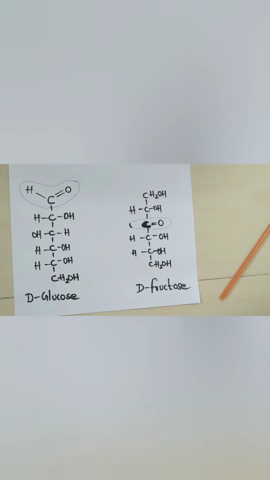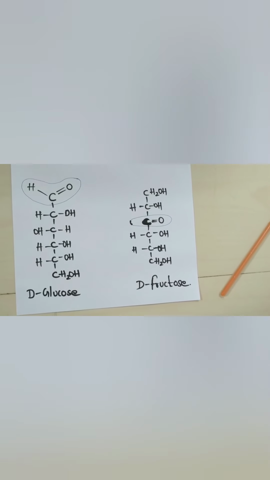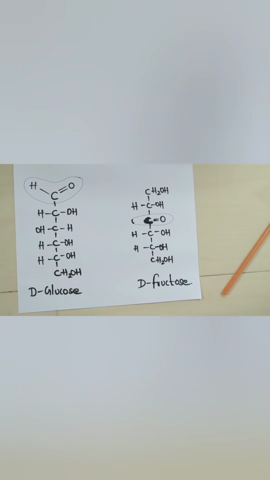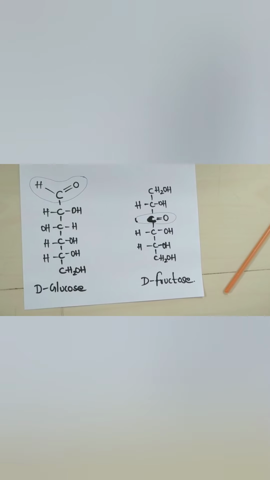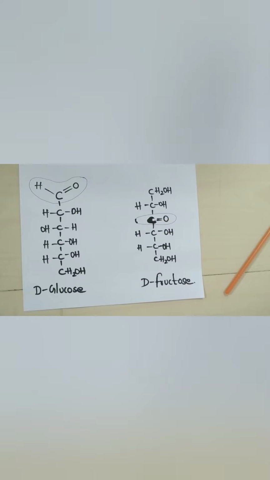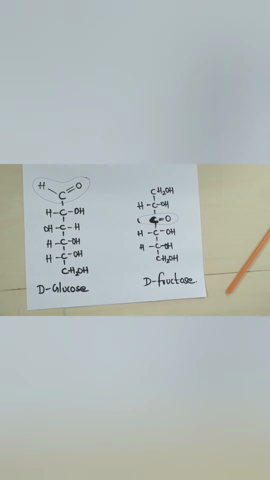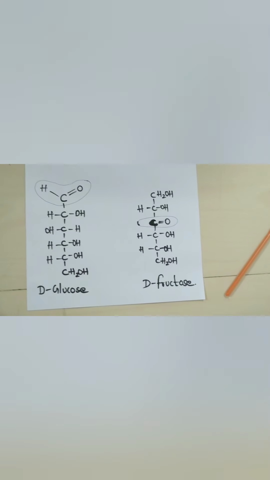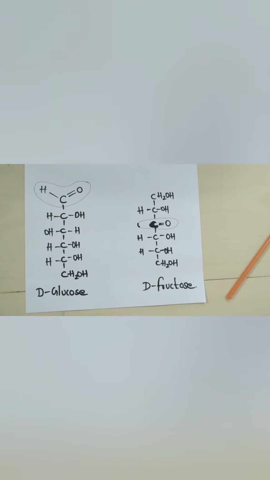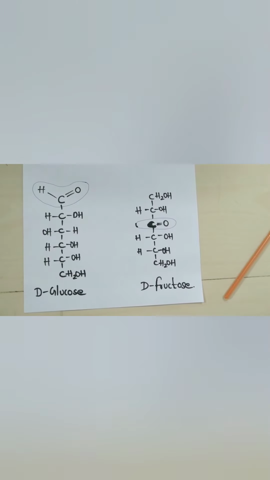Always remember, in D conformation of any aldehyde monosaccharide, the OH group will be attached on the left-hand side and hydrogen on the right-hand side. And always remember, in the ketone group, the first and last carbon will be CH2OH, always.